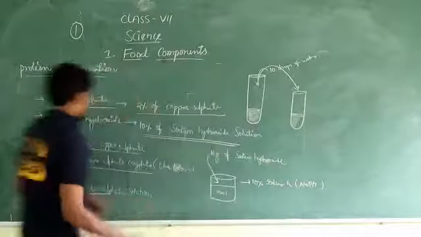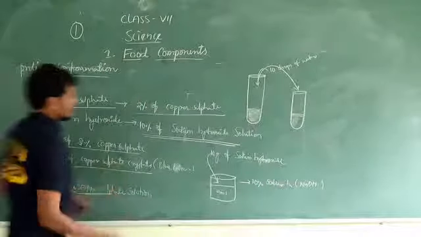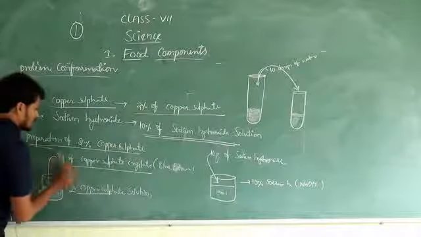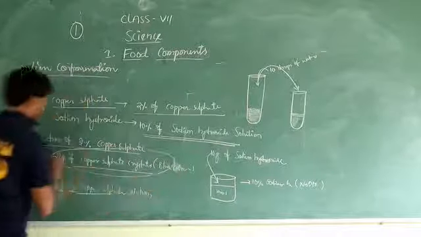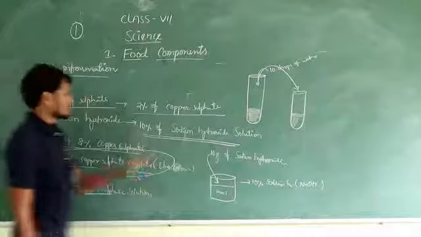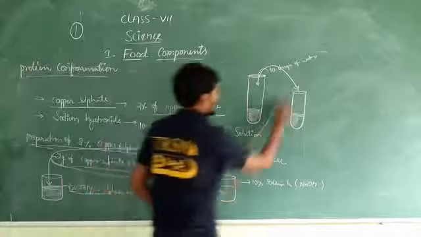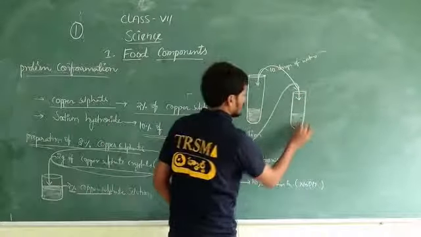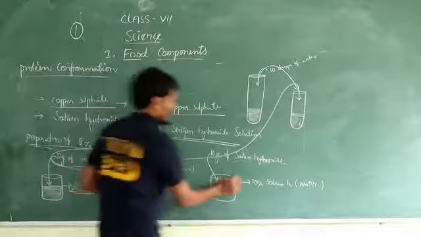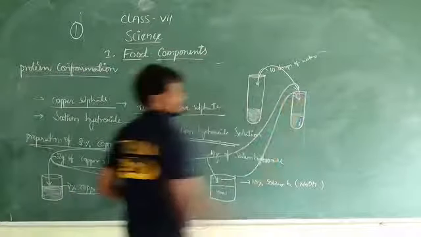Now add 2 ml of copper sulfate solution, which is blue in color. Just now we prepared it, no? So this 2 ml of copper sulfate is added to the food item. Later, 10 ml of sodium hydroxide also.